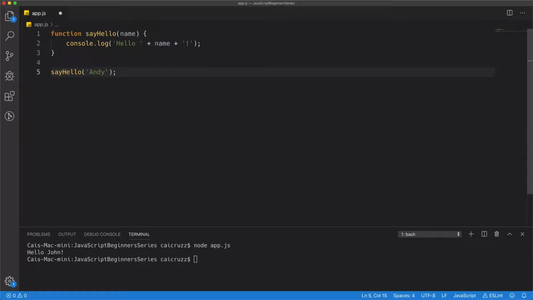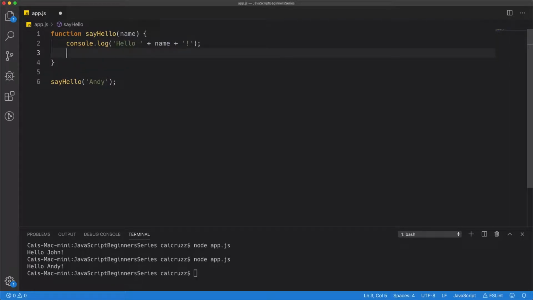Andy comes in, boom, you execute your function and you don't have to rewrite the code again, the console log. See, so that's the power of functions. And with functions, you can have as many lines of code as you want to execute here in the body. It's not limited to just one. I'm just showing you a really basic example, but that's the power of a function.